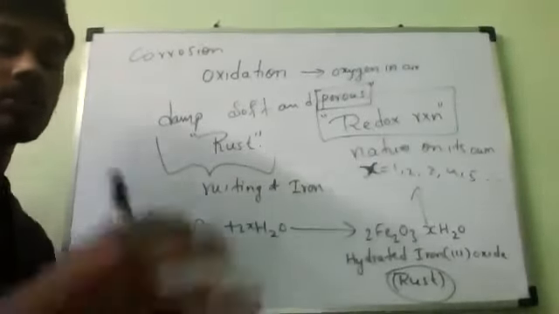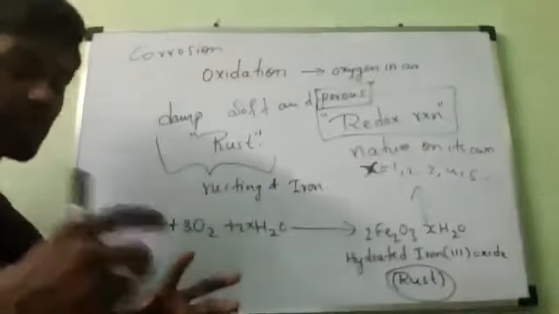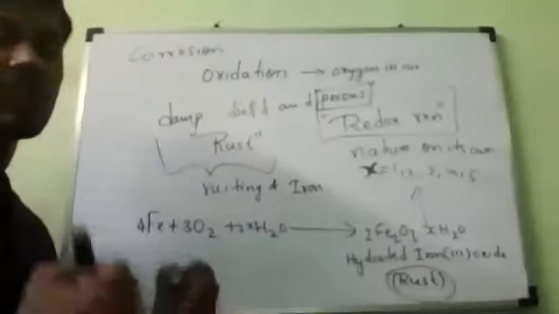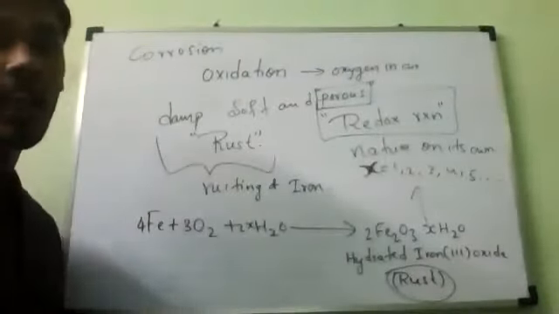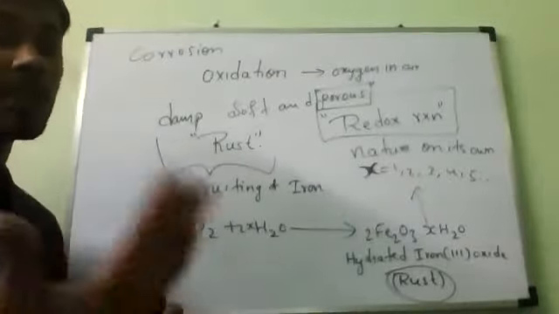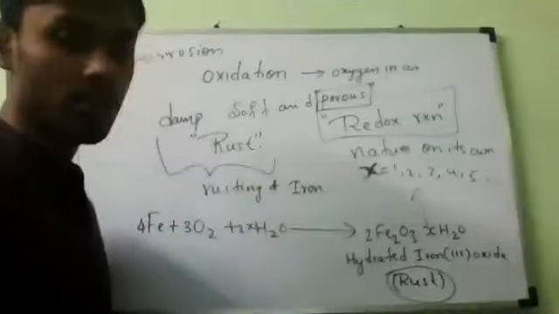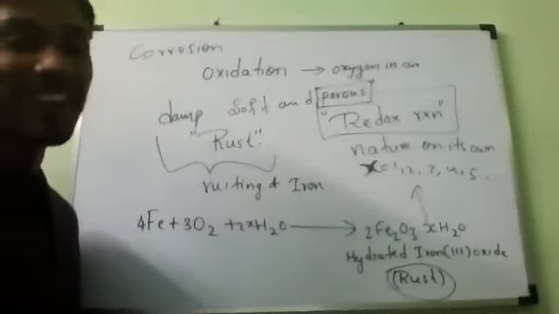This corrosion will make the metals weak, and their lifespan will decrease. The actual lifespan of the metal will decrease because of this corrosion.